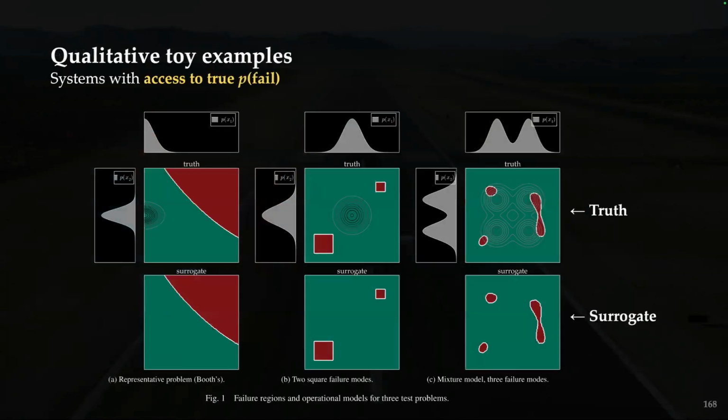So some results for this particular approach. First, we test on some toy examples. What this means is that we actually have access to the true failure probability, so we can see exactly how our estimate compares to the truth. Here, this is showing the failure region for 2D problems compared to what the surrogate model learned. And you can see, at least qualitatively, these match very closely.